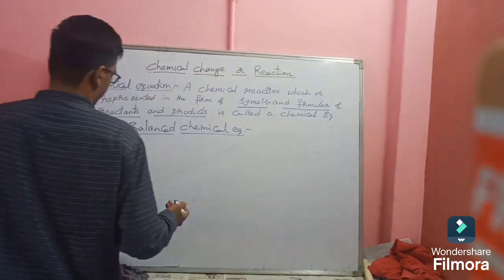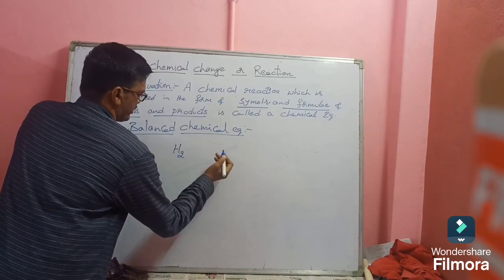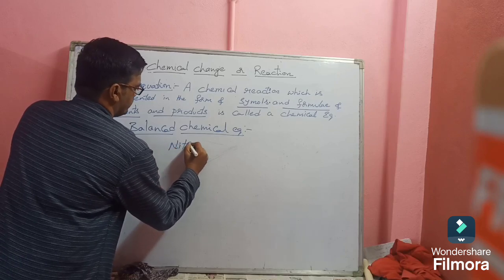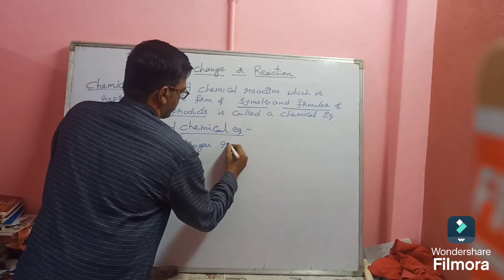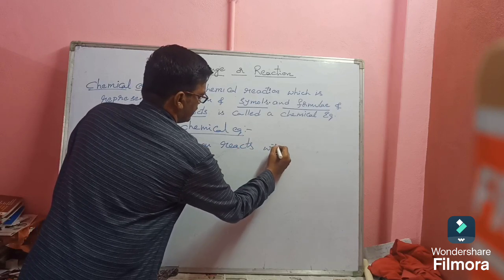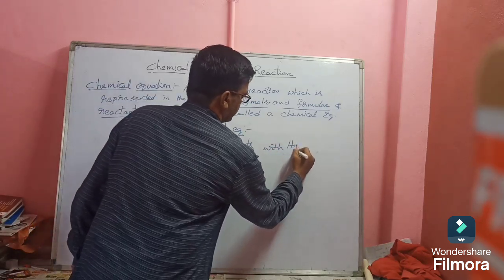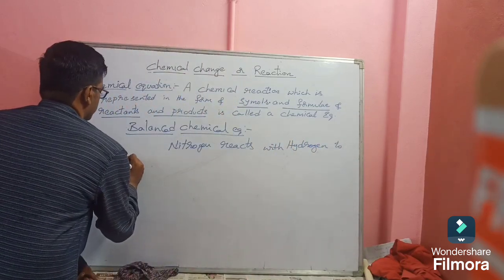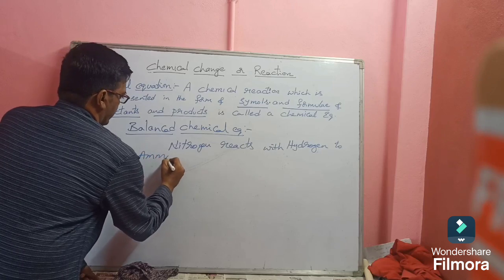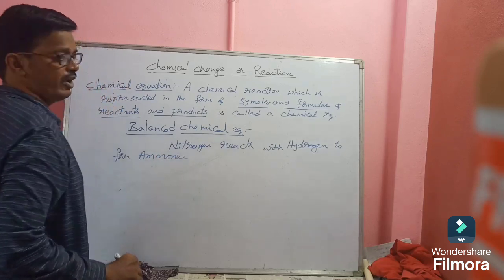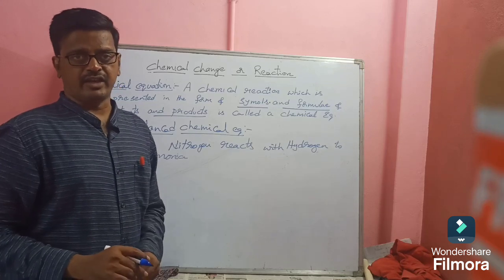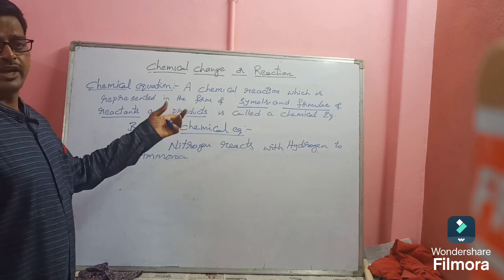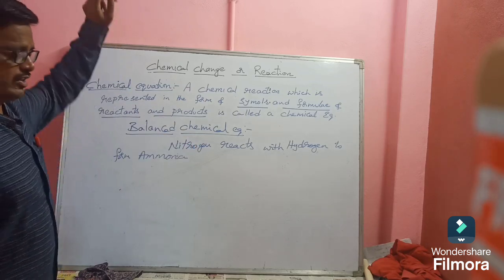So one example I am writing here. Previous example only, otherwise we will take another example. Nitrogen reacts with hydrogen to form ammonia. This is a chemical reaction or chemical change. So here we are writing first the chemical equation for the given reaction.